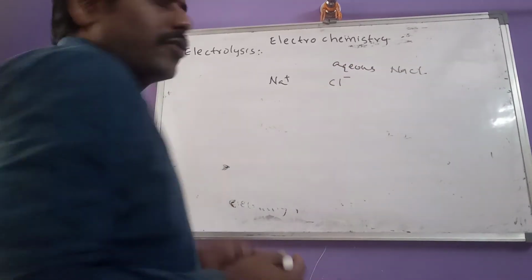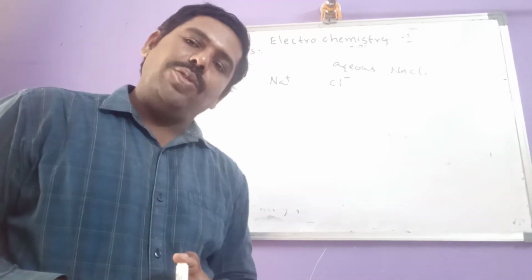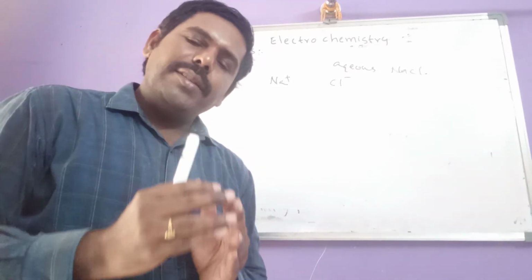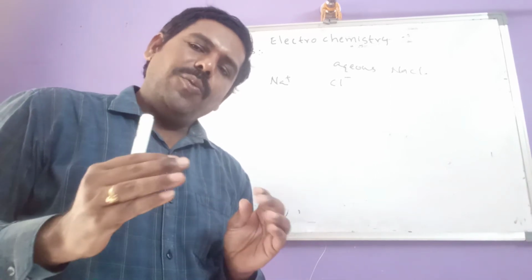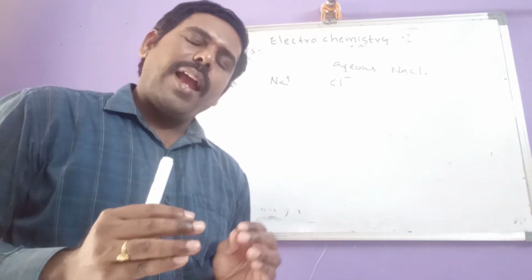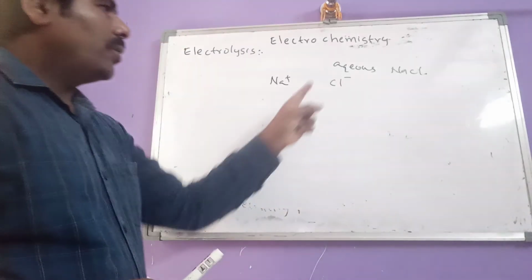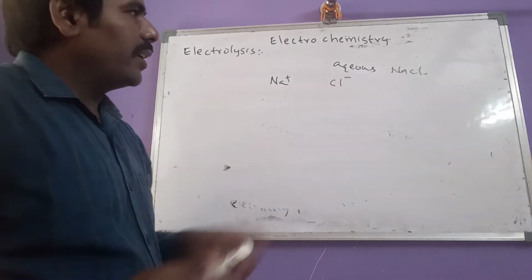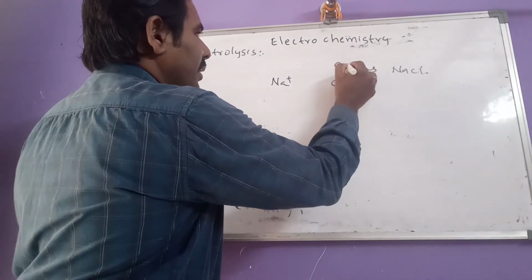Aqueous NaCl solution. So how can one prepare aqueous NaCl solution? By dissolving NaCl in water, one can get aqueous NaCl solution. Now, this aqueous NaCl solution contains which ions?